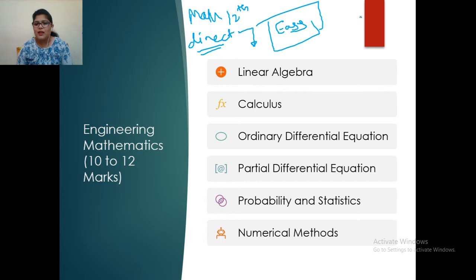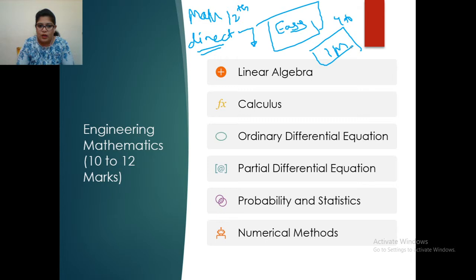Some questions will be difficult, like the 2 to 4 marks questions. You can leave those, but the remaining 6 to 7 marks you can easily get from maths. Whatever easy 1 mark questions come from maths, you can definitely go for them. There is no risk, because other people will be solving these easy questions, and if you are not able to solve them, then your rank and your score are going to go down.